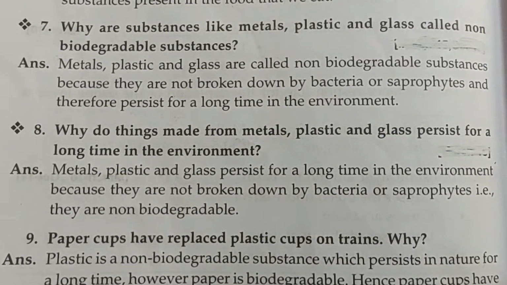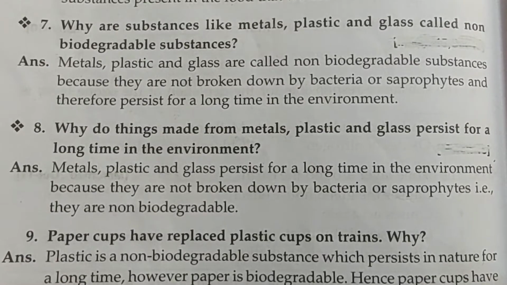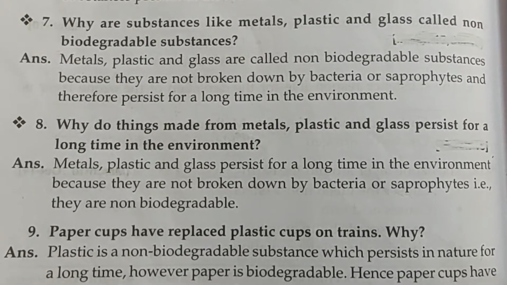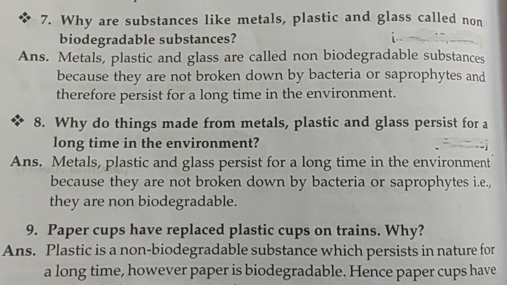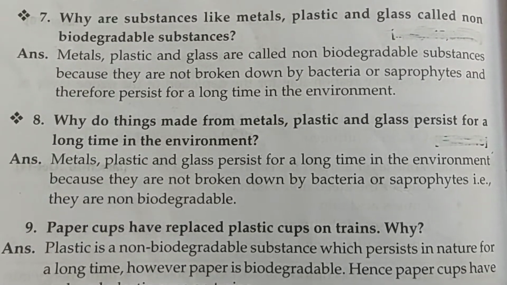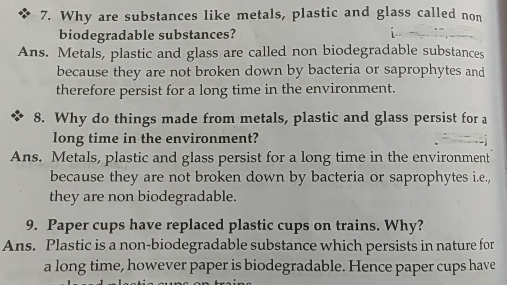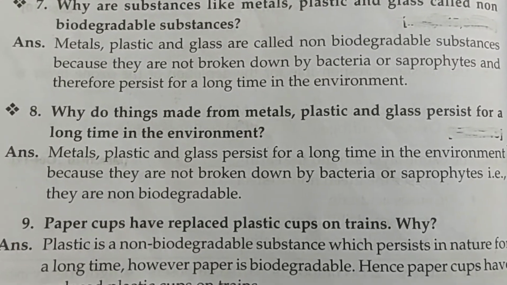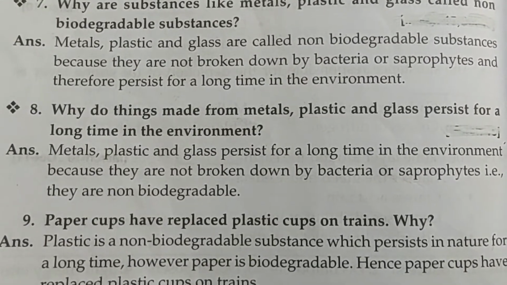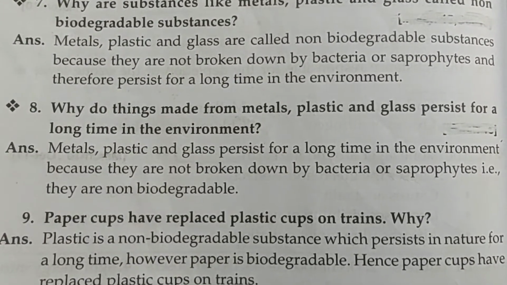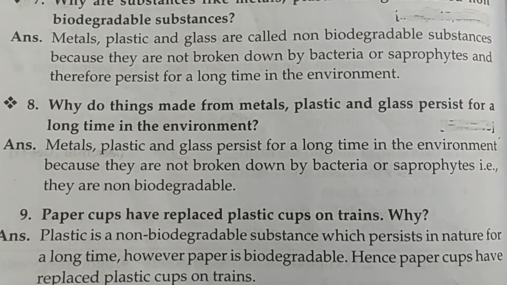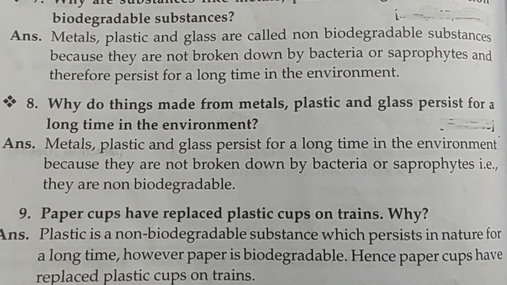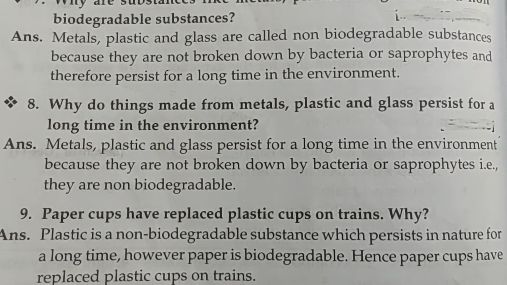Why are substances like metals, plastics, and glass called non-biodegradable substances? Metals, plastic, and glass are called non-biodegradable substances because they are not broken down by bacteria or saprophytes, and therefore persist for a long time in the environment. Why do things made from metal, plastic, and glass persist for a long time in the environment? Metal, plastic, and glass persist for a long time because they are not broken down by bacteria or saprophytes. They are non-biodegradable.